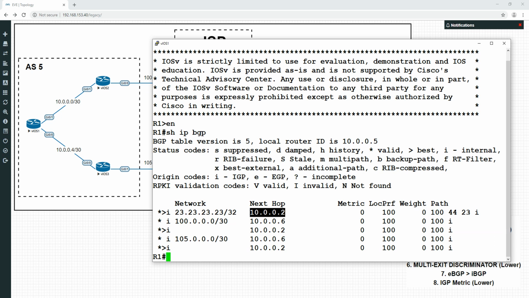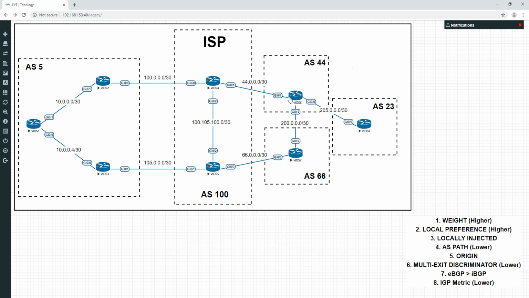If you read from right to left, it's actually telling you the path. It's originating in AS23, it's going to 44, and it's going to 100. So eBGP is effectively stamping every time you're moving from AS to AS, and it's counting that. This ISP is advertising that to us, saying it went from 23 to 44 to 100, and now it's in our local one here. This one is going to say, from this point of view, it's stamped 23, 44, 66, 100. Now this has got 4 ASs, and this has got 3.